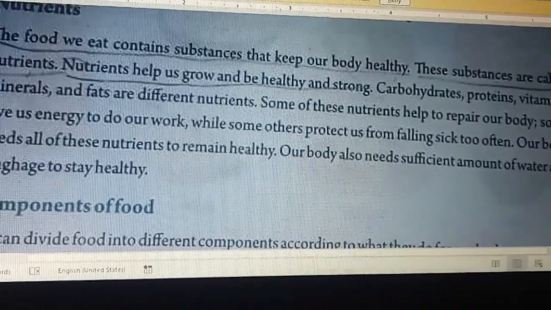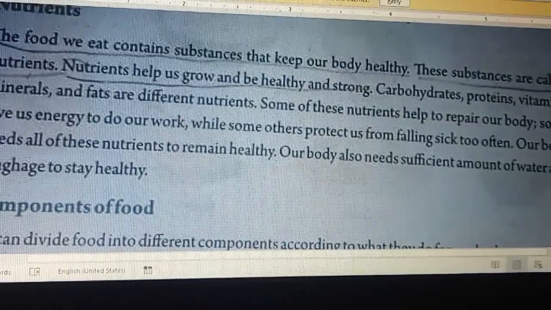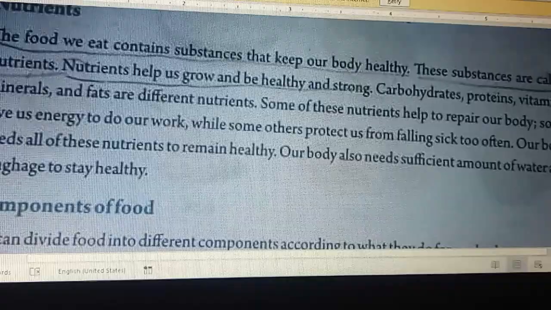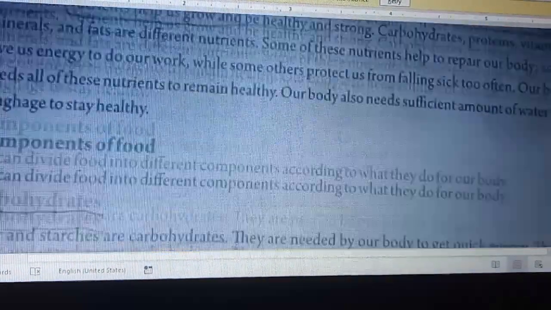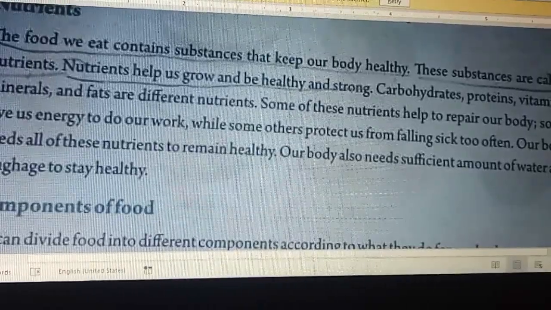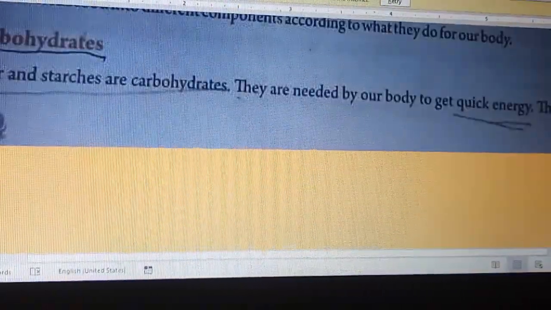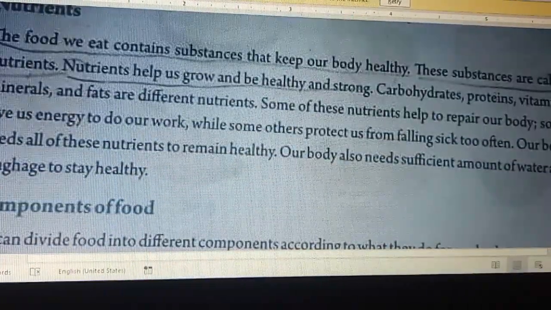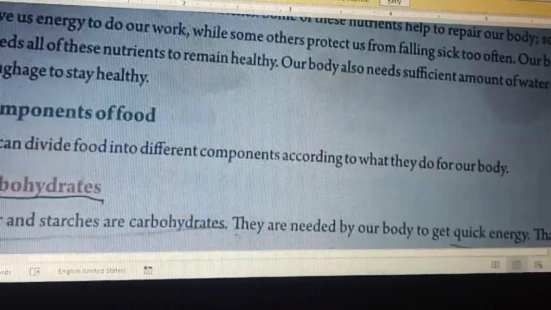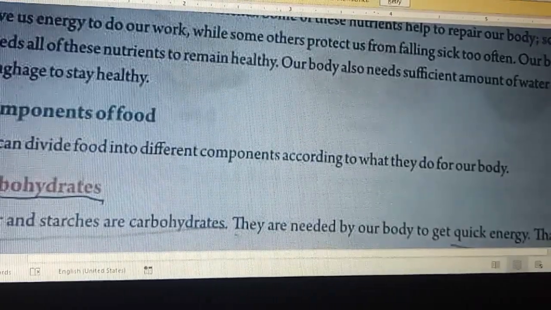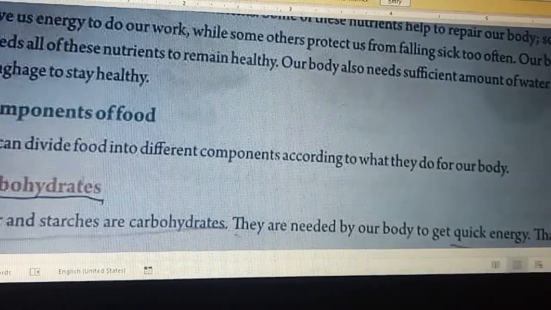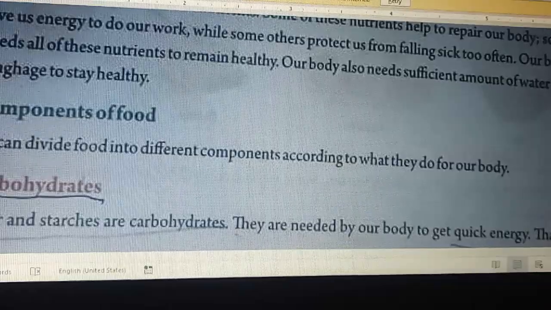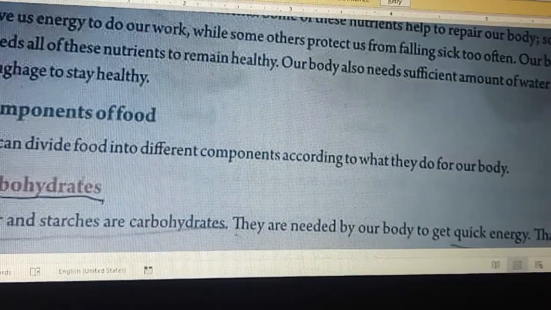As it says, carbohydrates, protein, vitamins, minerals, and fats are different nutrients. And now the components of food are as follows. We can divide food into different components according to what they do for our body.